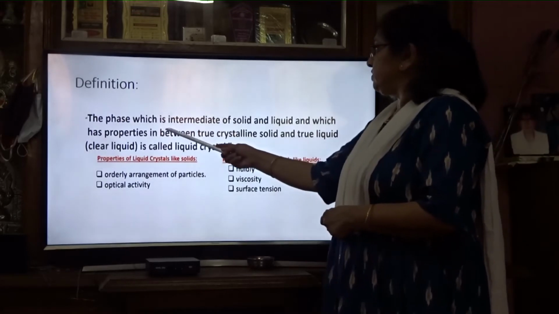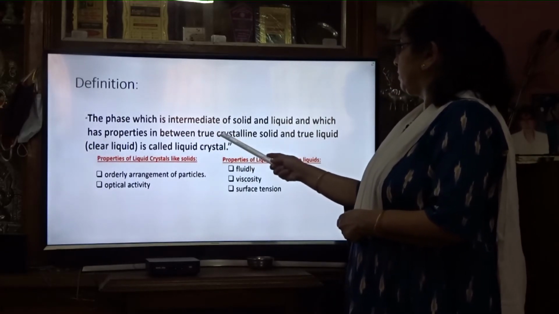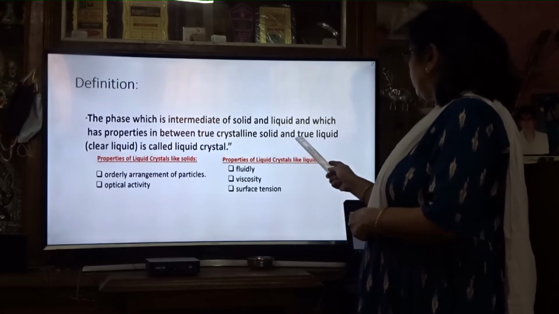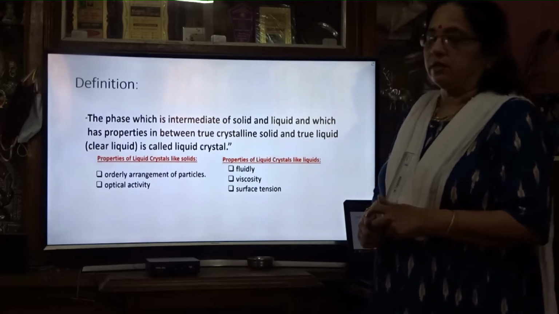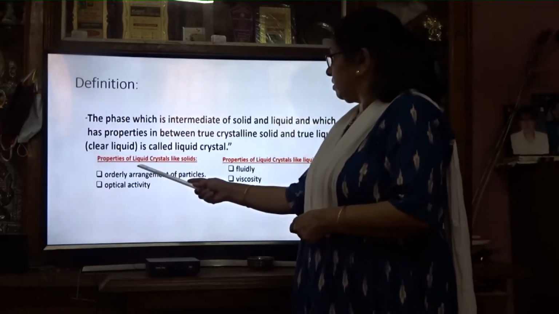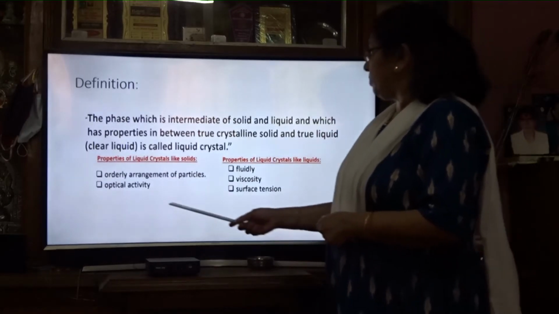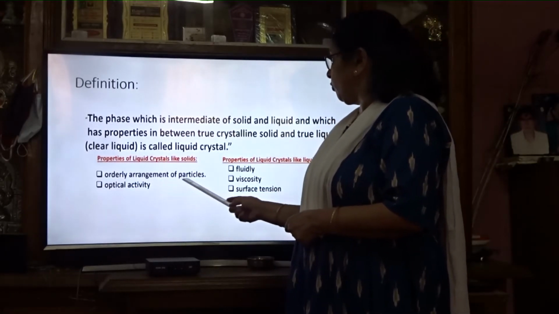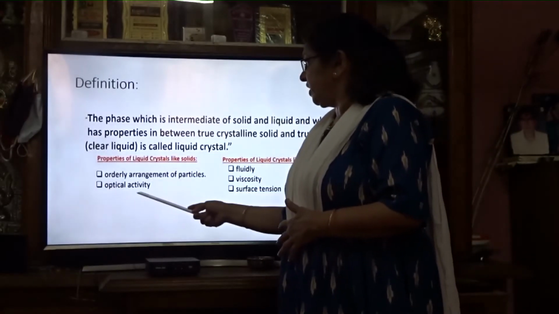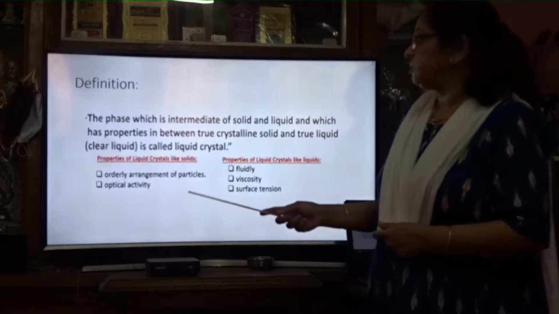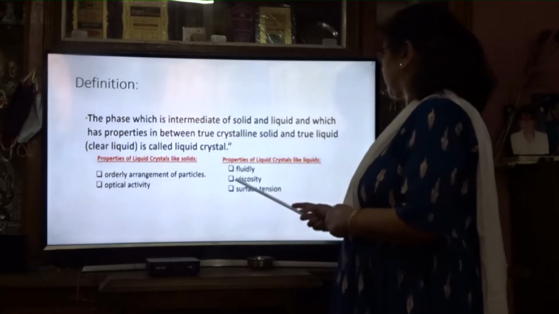Definition: the phase which is intermediate between solid and liquid, and which has properties in between a true crystalline solid and a true clear liquid, is called a liquid crystal. What are the solid-like properties of liquid crystals? Solid-like properties are the orderly arrangement of particles, meaning the symmetry is orderly arranged. Next, optical activity. You know what optical activity is. Liquid crystal has optical activity.